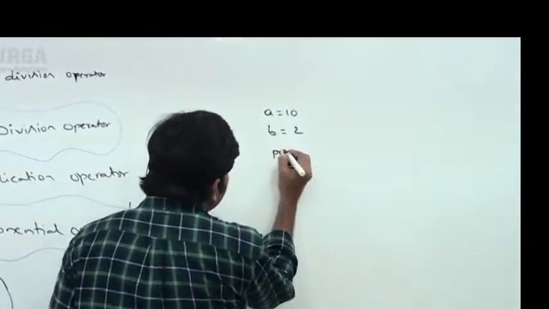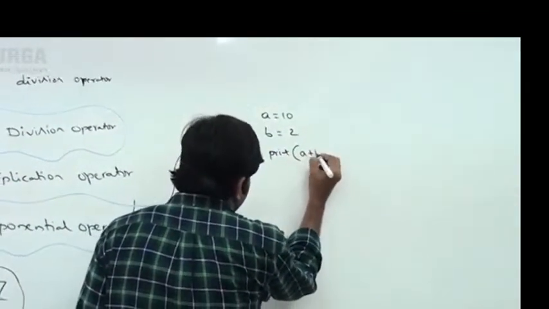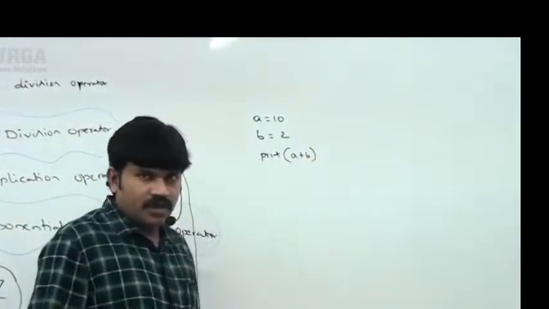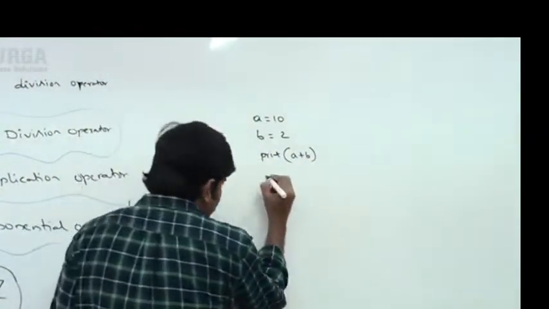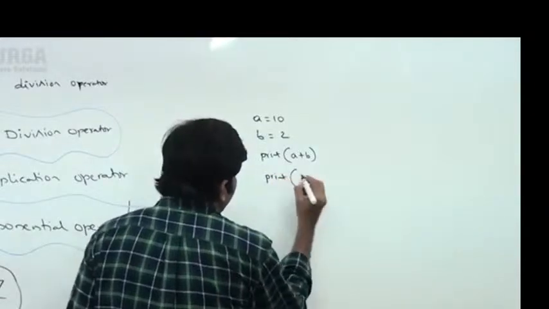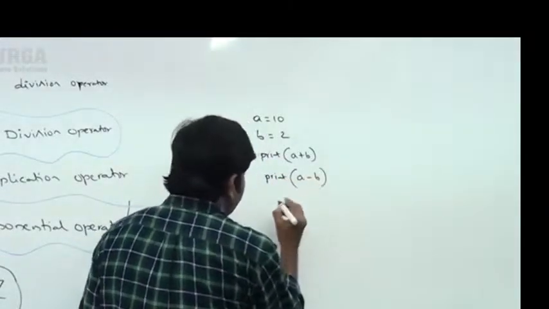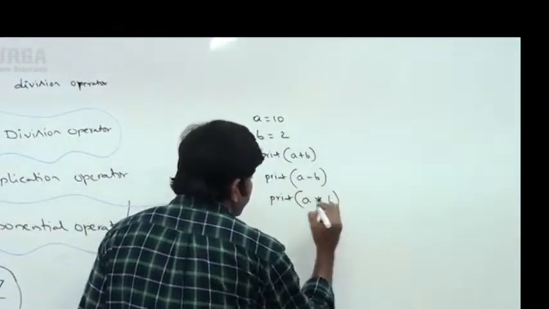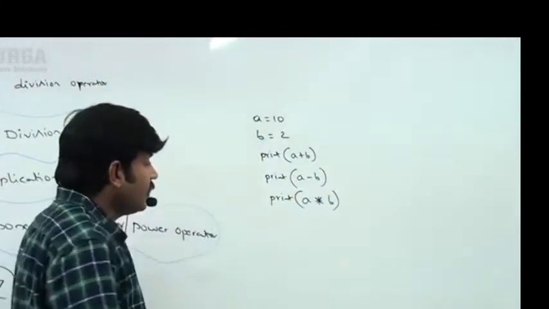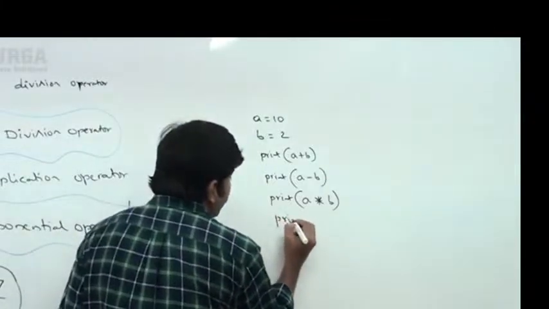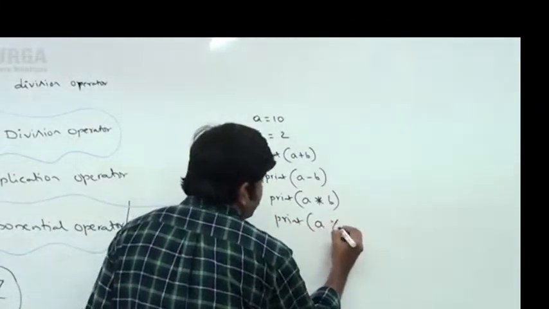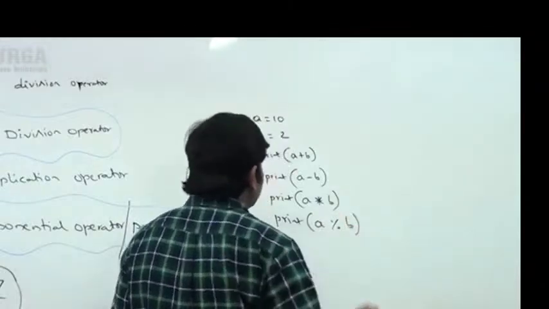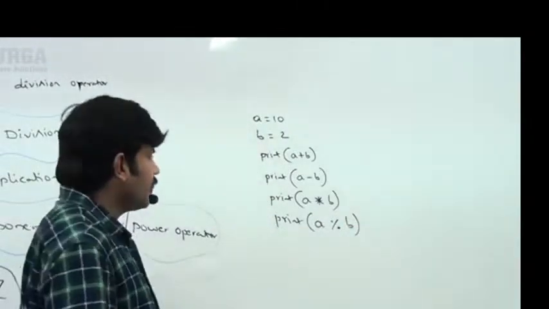Now print of A plus B, print of A minus B, print of A into B, and next print of A percent B, the modulo, like this.